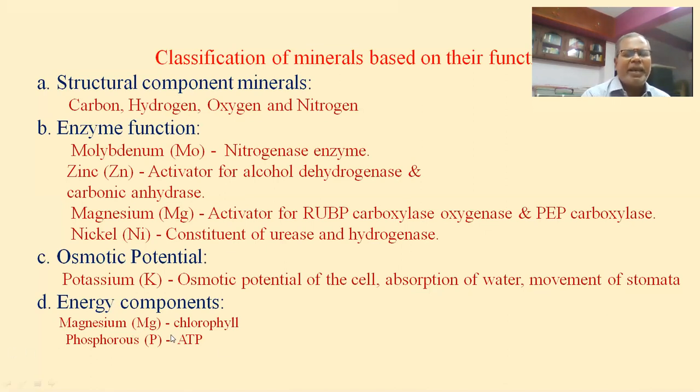And energy components, very important. Magnesium is an essential component for the formation of chlorophyll. Manganese, calcium, and chloride ions are involved in photolysis of water. And finally, phosphorus: the conversion of adenosine diphosphate into adenosine triphosphate, the phosphorylation. ATP is the energy currency of a cell, the special carrier of free energy. So classification: structural component, enzyme functions, osmotic potential, and energy components. So make a note of this, then I come to the next.